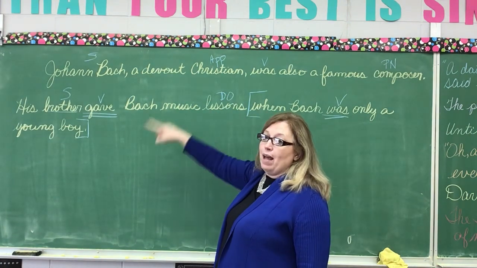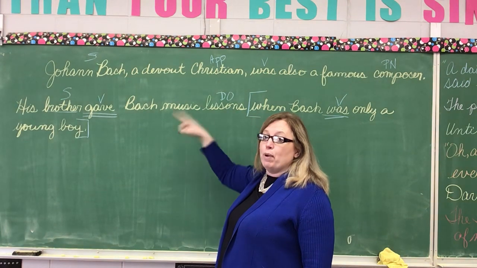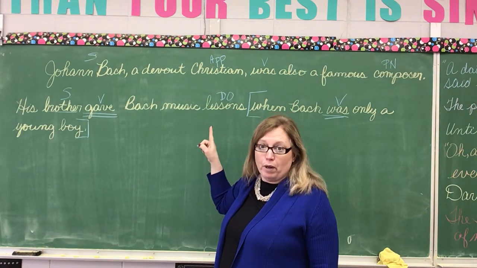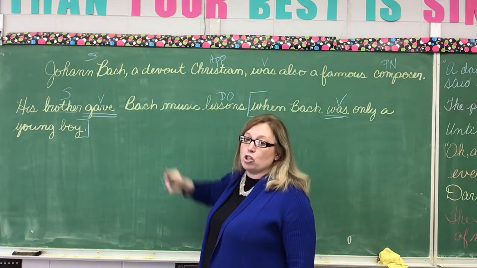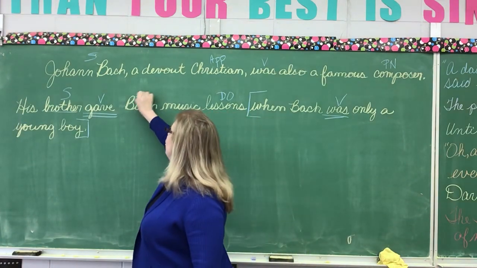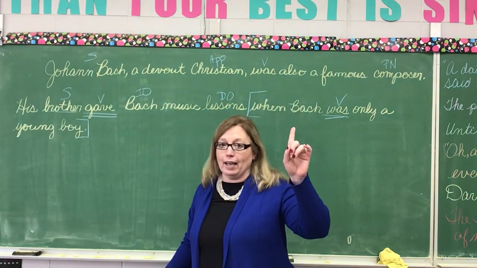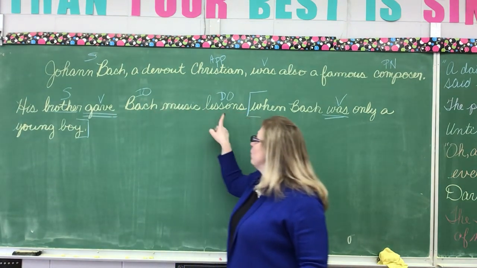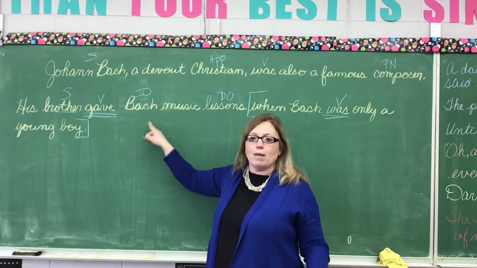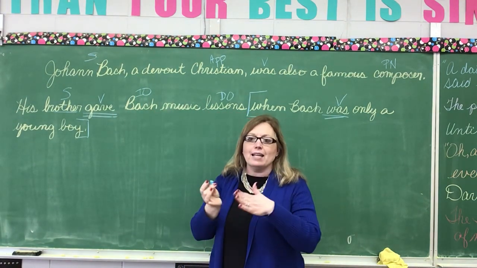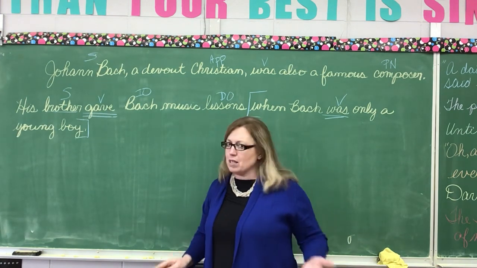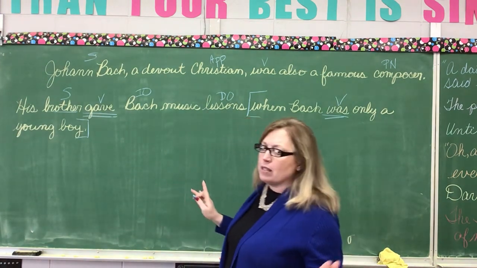Brother gave what? Brother gave lessons. Brother gave lessons to whom? To Bach. So what is Bach? It's my indirect object. Check it. Verb, direct object, is the indirect object between? Yes, that is a sentence pattern that must be. You can't have an indirect object anywhere else in the sentence.